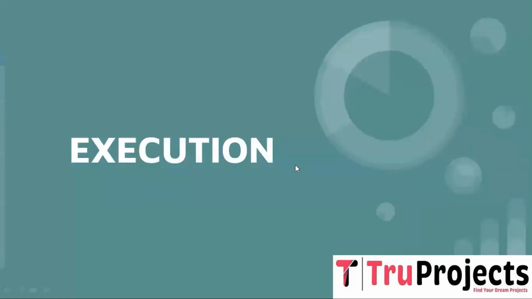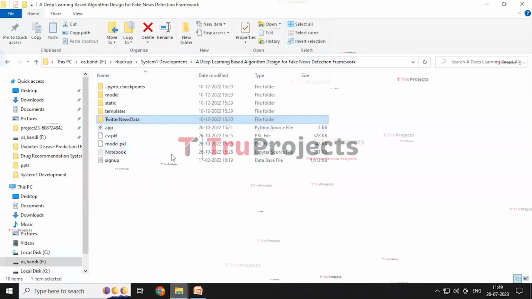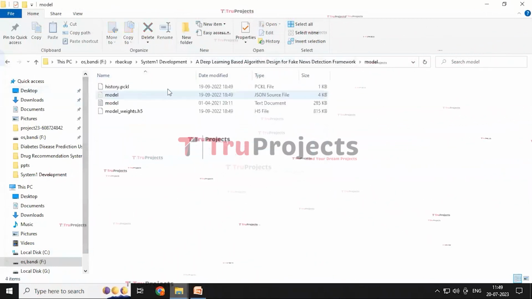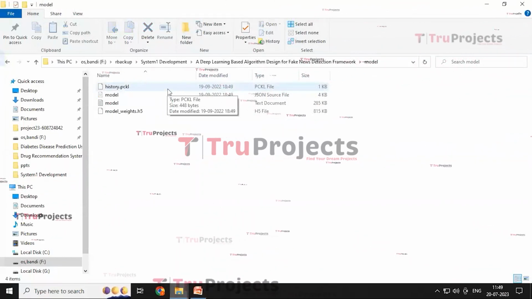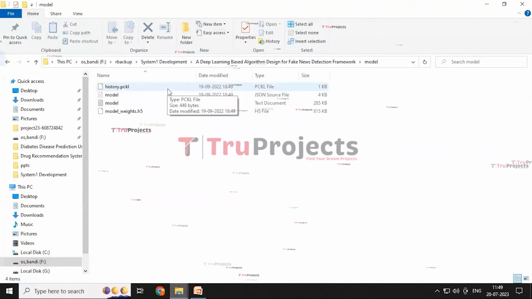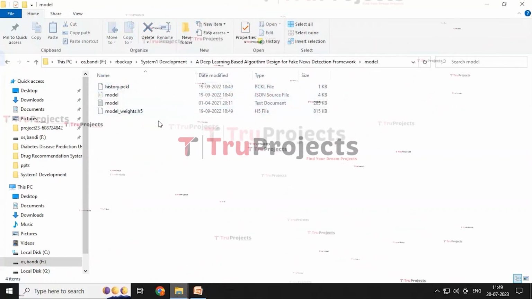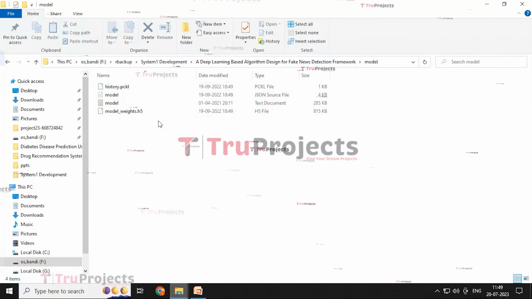The execution of the project. To execute the project, first we need to open the code folder. This is the code folder containing different files within it. The model folder contains H5 files and PKL files containing the algorithm information, and this will be used at the time of execution of the project for certain tasks such as predicting new data.